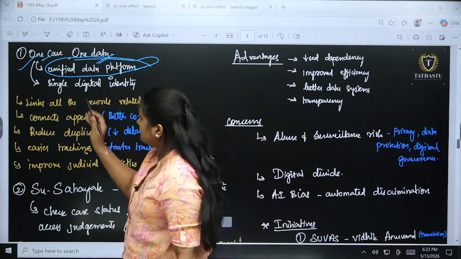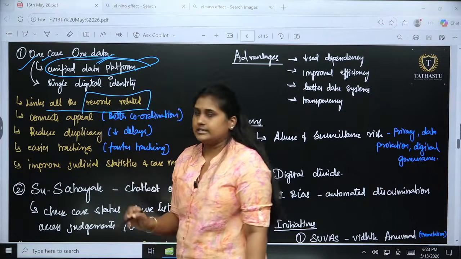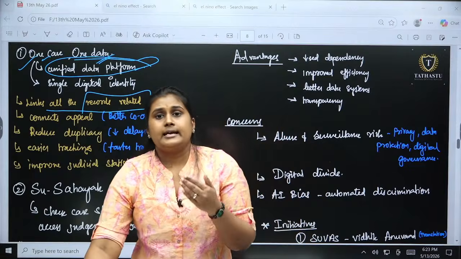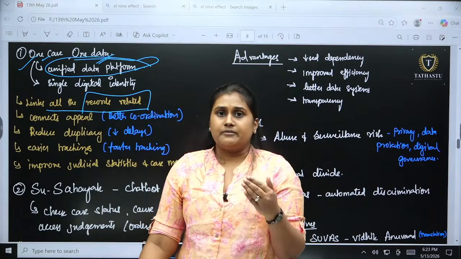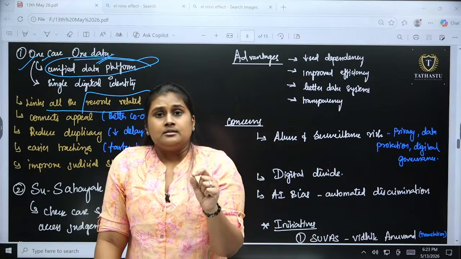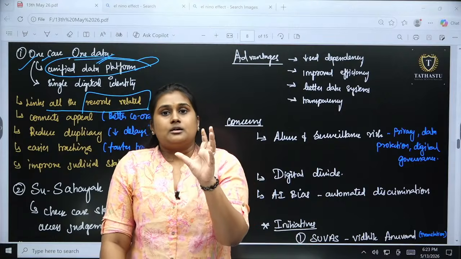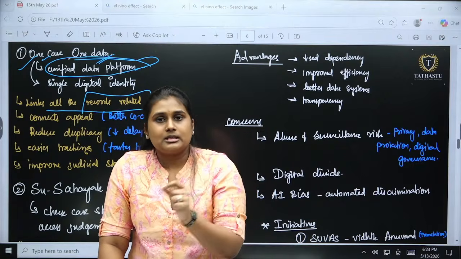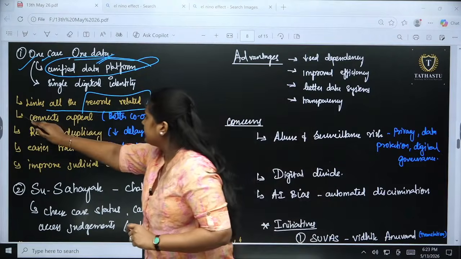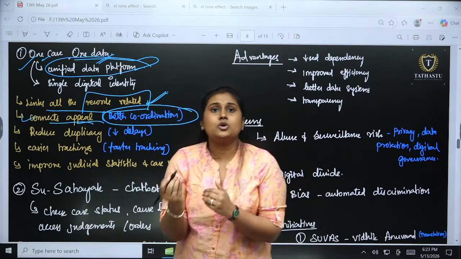So what it generally works upon, it links all the related records, the FIR and also the evidences, and apart from the FIR and evidences, the written formats, all these things will be kept in the records. First thing. Second thing, it connects appeals, where we will have better coordination between the courts, right?